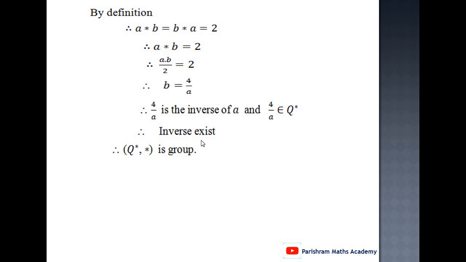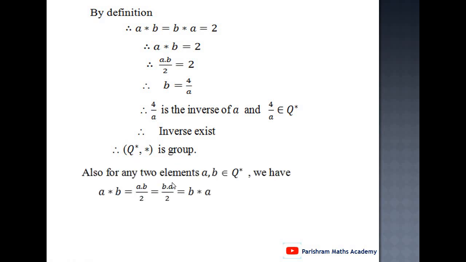Therefore, closure property is satisfied, associative law holds, identity element exists, inverse exists, and therefore (Q star, star) is a group. Also, for any two elements a, b belongs to Q star, we have a star b is the same as ab upon 2.